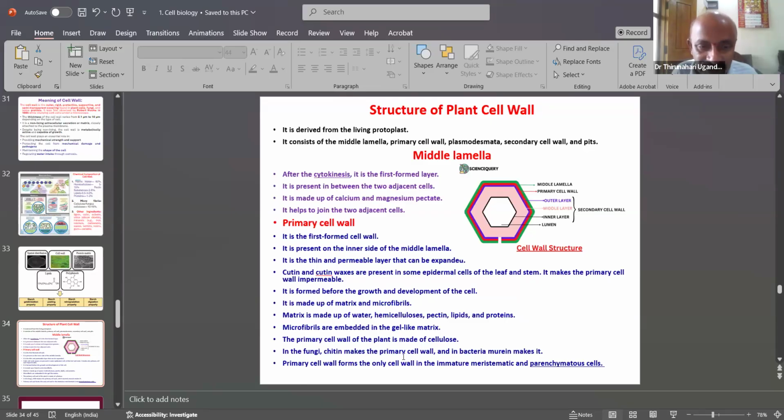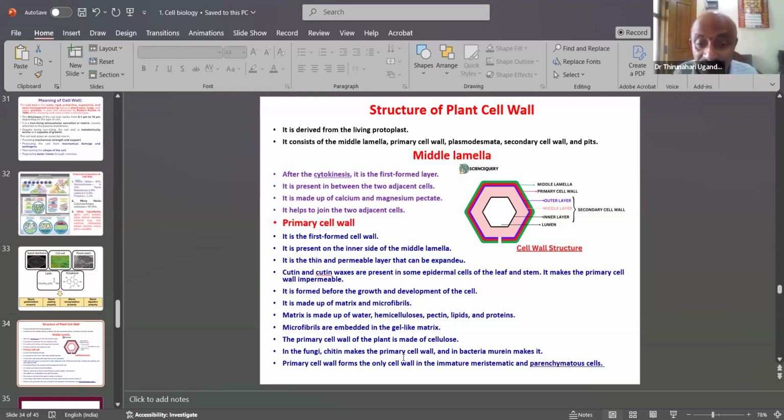That is the part formed before the growth and development of the cell. It is made up of matrix and microfibrils. Matrices are made up of water, hemicellulose, pectin, lipids, and proteins present in the primary cell wall. That is inside of the middle lamella. That part is called the primary cell wall. The microfibrils are embedded in the gel-like matrix.